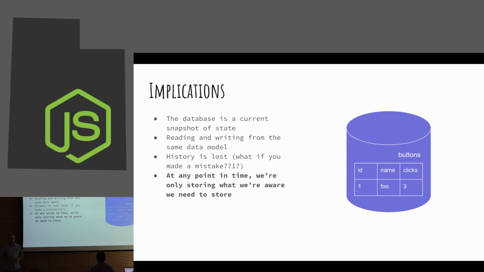I mean, that's probably a pretty familiar way of structuring a web app and building one. At any point in time, the database is the current snapshot of our app state. Like, how many buttons have been created right now? How many times have they been clicked right now? That means that we've lost the entire history. It's gone. What if you had made a bug as you've been collecting all these button clicks? Maybe you were counting 2 for some clicks instead of just 1. How are you going to fix that?